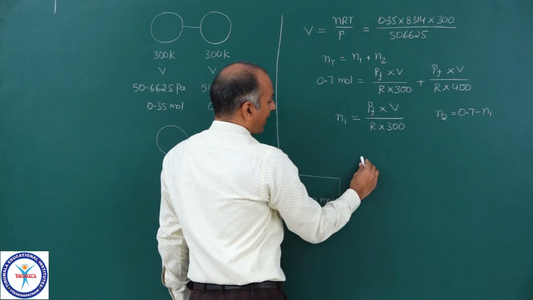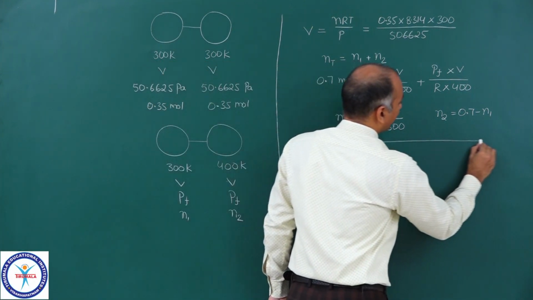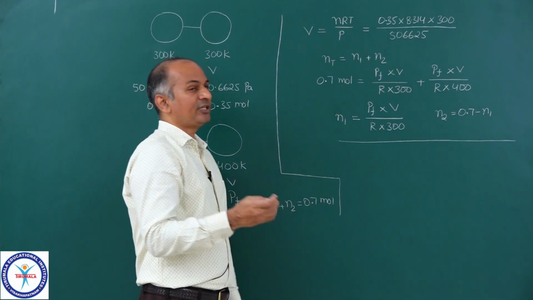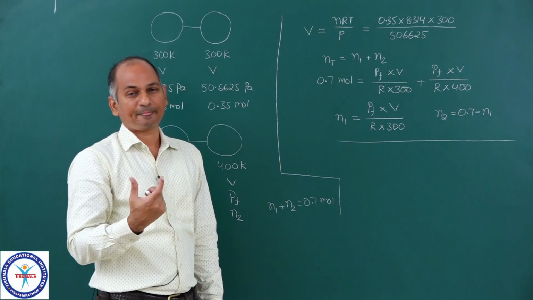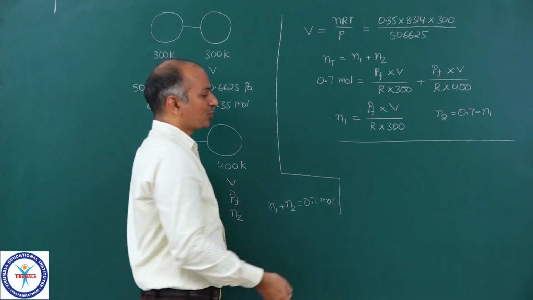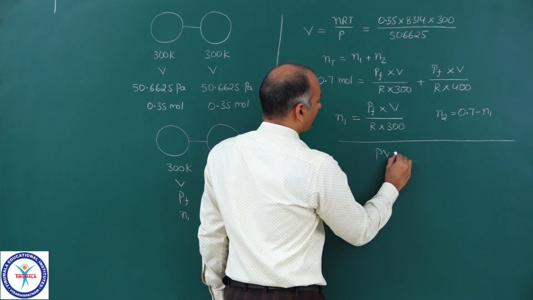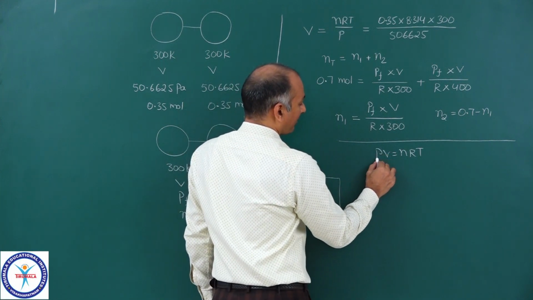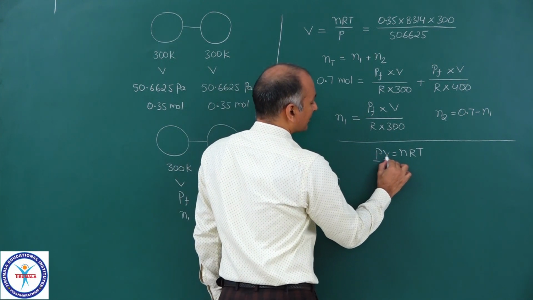This is one way, and another way is, let me show you another way in which you can calculate number of moles in each vessel. Actually here in both the vessels pressure is same, pressure constant, volume is same, volume constant. So in PV is equal to nRT, the pressure is constant, volume is constant.